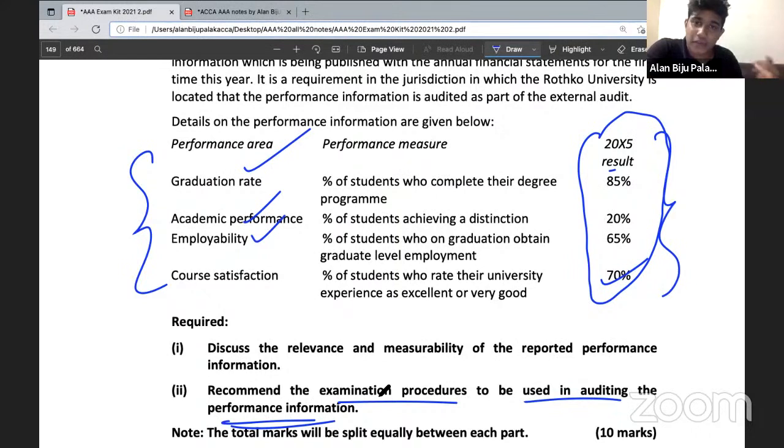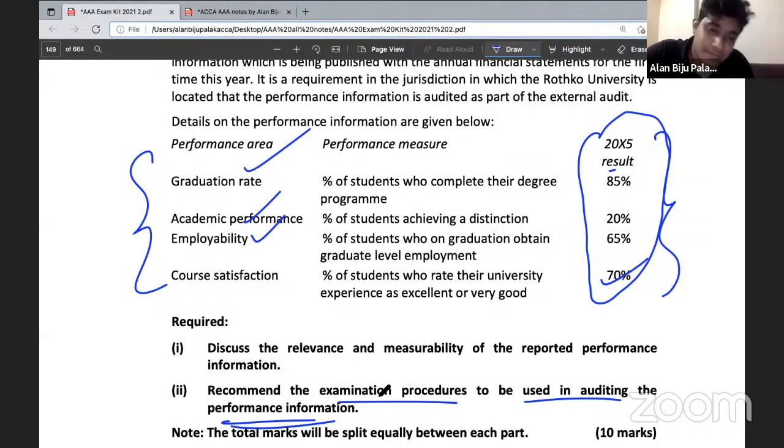Is there any scope for recalculation? Is there any scope of having a discussion with the management, obtaining external confirmation from anyone, obtaining written representation from someone, any scope of reviewing correspondence between the students and the college or the university, and so on. So always keep this in mind and try to write the points accordingly.